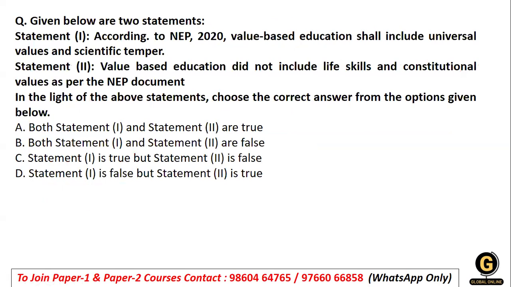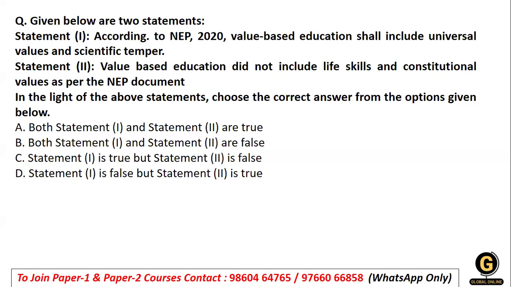Now, coming to the next question, which is on NEP. According to NEP 2020, value-based education shall include universal values and scientific temper. Statement 2 says value-based education did not include life skills and constitutional values as per the NEP document. We have studied NEP very well, done a lot of sessions and theory lectures, and there is one more question on this. Value-based education should include universal values and scientific temper, as per the NEP document.